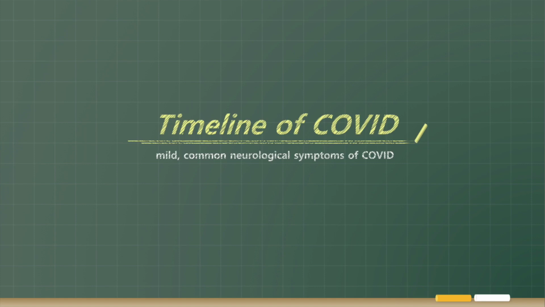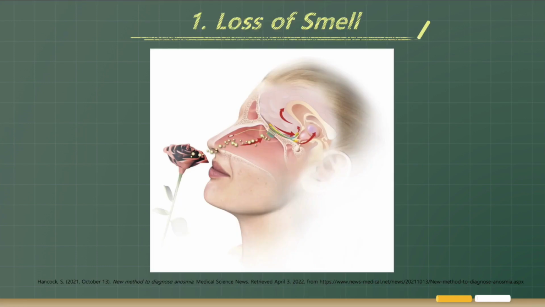COVID-19 related symptoms widely vary among patients, ranging from mild fever to acute delirium. Some people are asymptomatic, meaning that they don't develop symptoms or feel sick at all. One of the most common and early symptoms of COVID is loss of smell without any nasal obstruction.